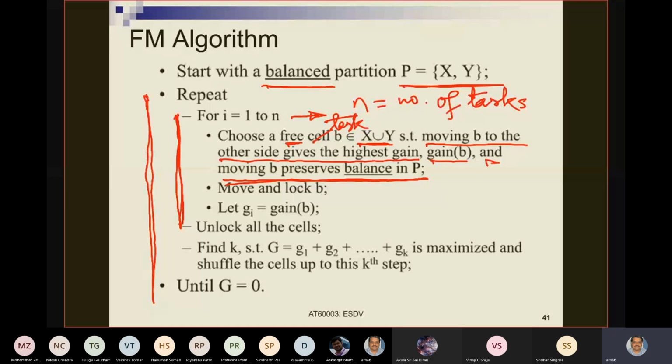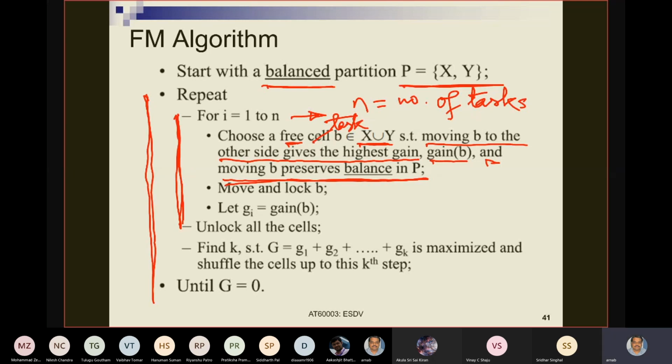Gain could mean both, depending on what you have. If none of the tasks give you a gain, then you will take the minimum loss. Why? Because that loss can possibly give you a big gain later. Why can that happen? That also I will come to.